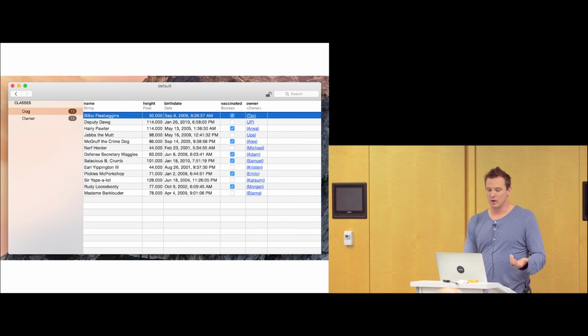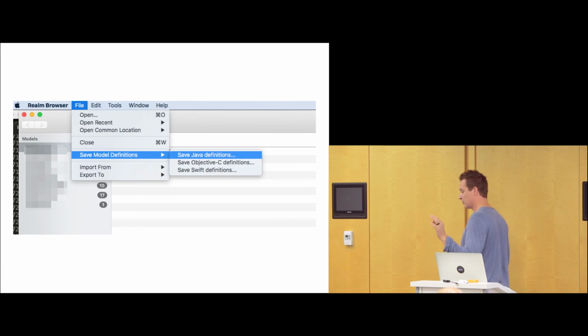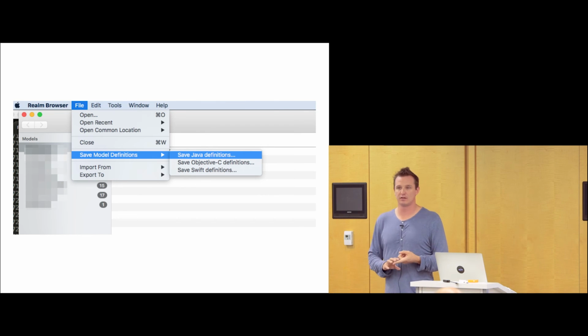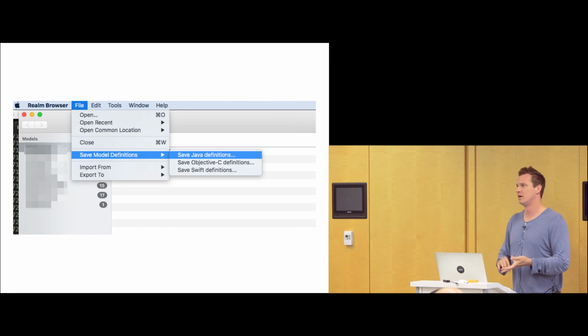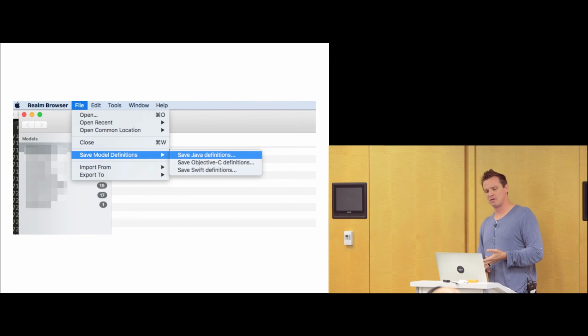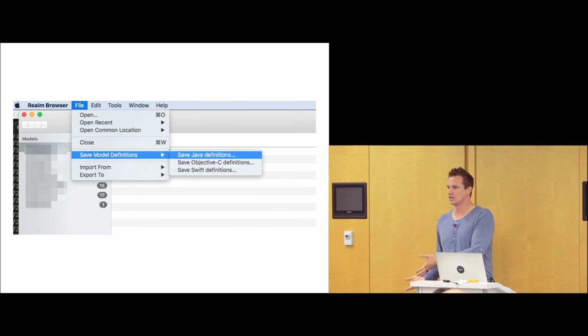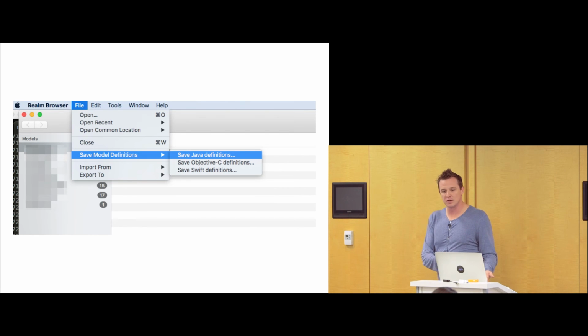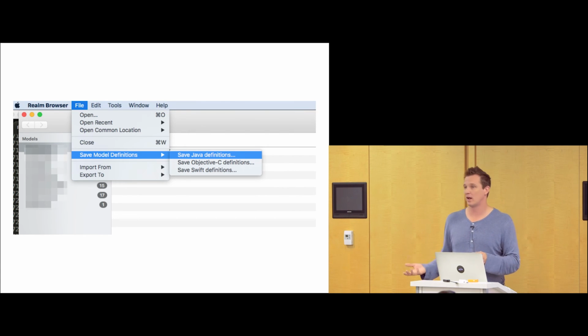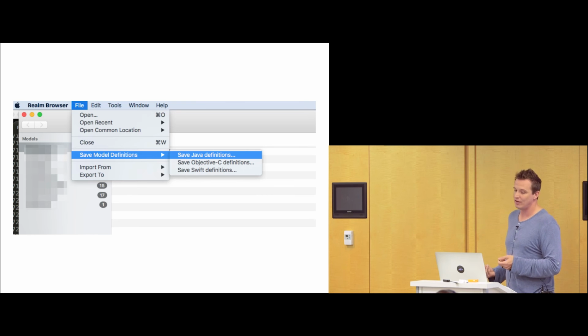Now here's the cool thing: Realm is not just for Java. They have bindings for Java, Cocoa, Swift, React Native, I think maybe even some more. There's a bunch of different bindings in there. And a very common situation is one platform will be using Realm, and the usual case, unfortunately, is someone builds an application, an iOS application, says, hey, we need the Android version. If they're using Realm, what they can actually do is give you that Realm file, and you can go ahead